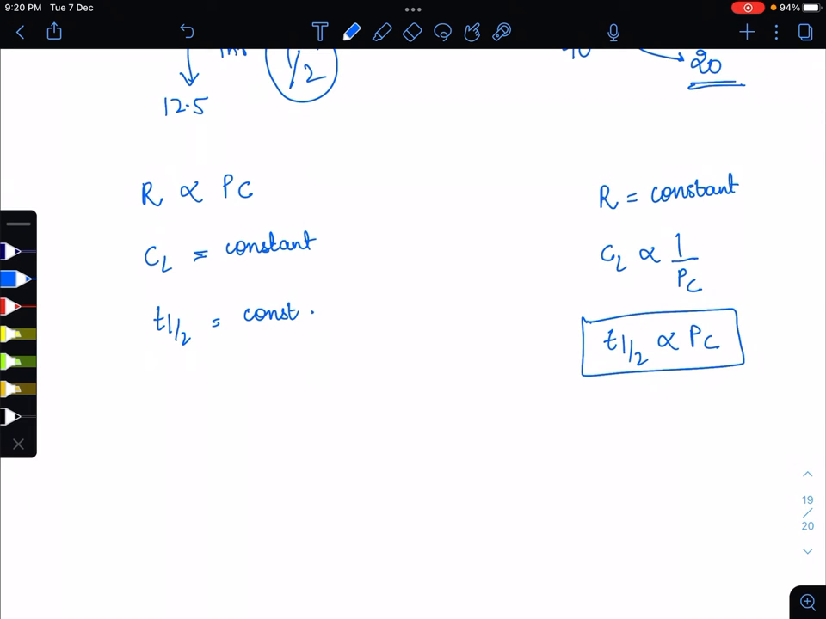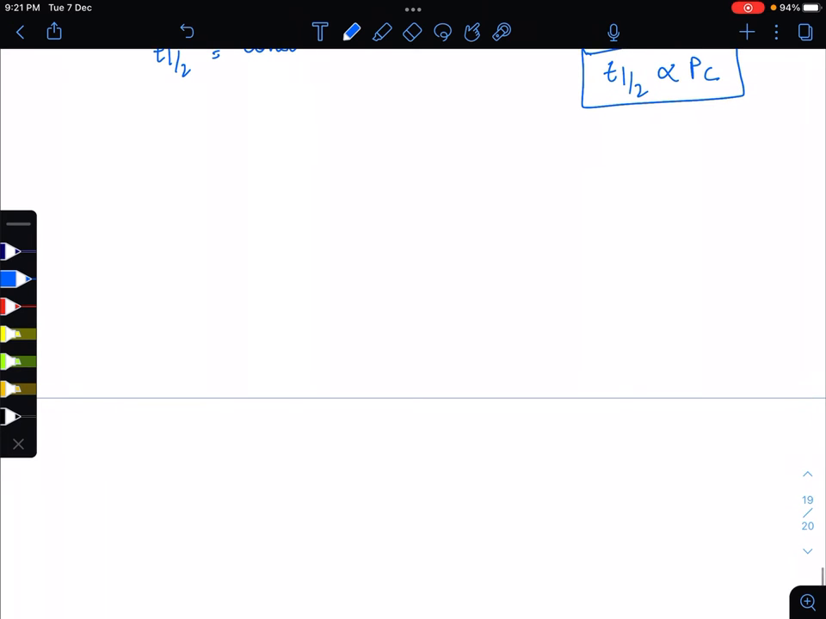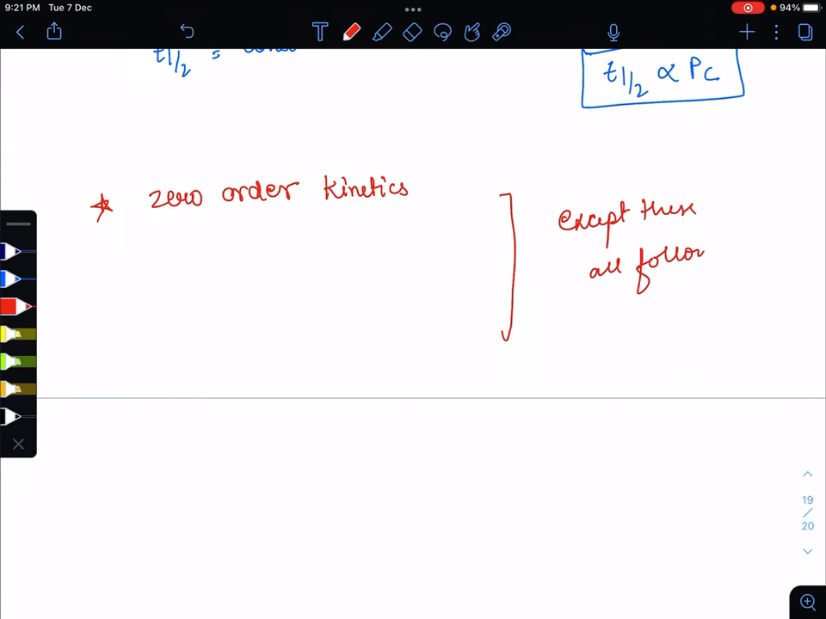All drugs follow the first order kinetics, but some drugs follow the zero order kinetics. So let me tell you one mnemonic: those drugs which follow zero order kinetics, except these drugs, all drugs follow the first order kinetics. So it's better to learn those drugs which follow the zero order kinetics.